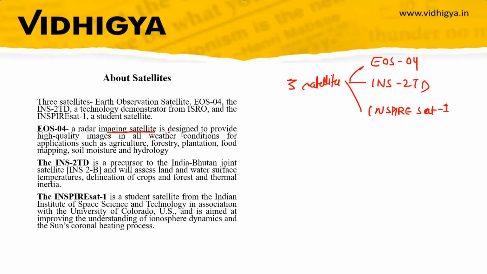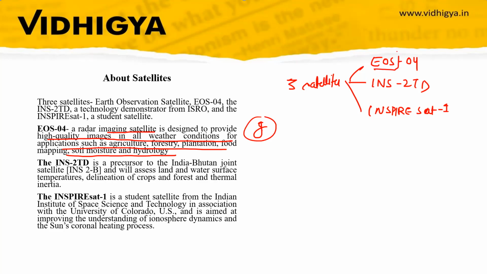It is designed to provide high quality images in all weather conditions for applications such as agriculture, forestry, plantation, flood mapping, soil moisture, and hydrology. So this satellite is launched to monitor weather conditions, which can be useful for agriculture, forestry, and plantation. So this is the purpose of this satellite.